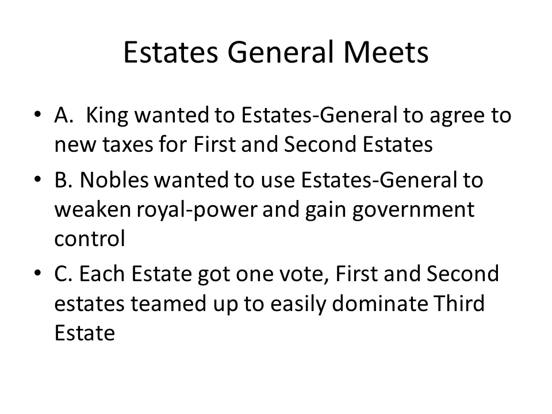The king called a meeting of the Estates General in hopes that the first and second estates, the nobles and the clergy, would agree to new taxes to help France out of its economic troubles. However, the nobles didn't want to pay a new tax. They wanted to use the Estates General to weaken royal power and to gain government control for themselves. Because each estate got one vote in the Estates General, the first and second estates could easily team up to dominate the third estate, which left the Third Estate angry and feeling betrayed.